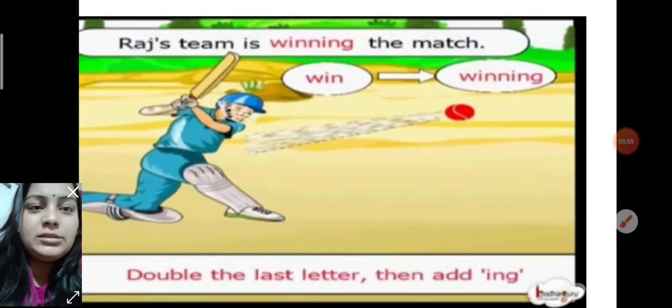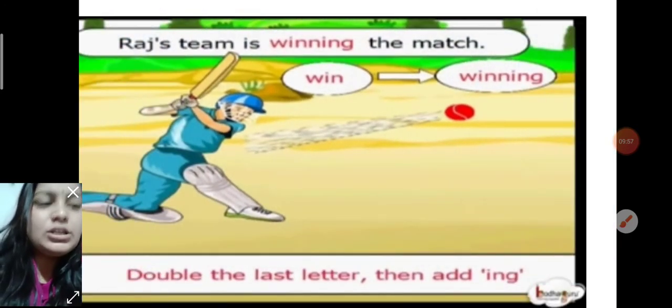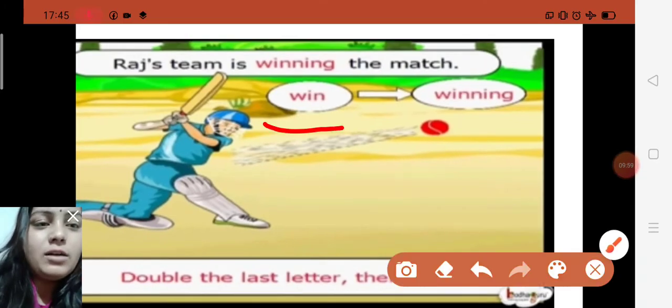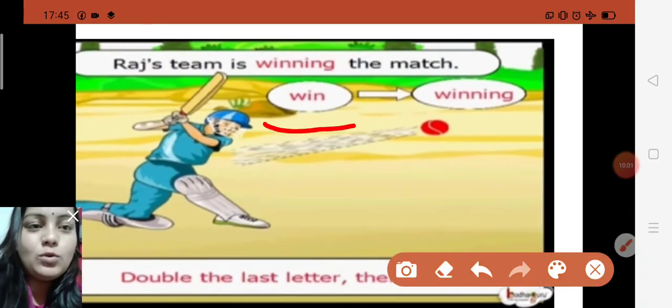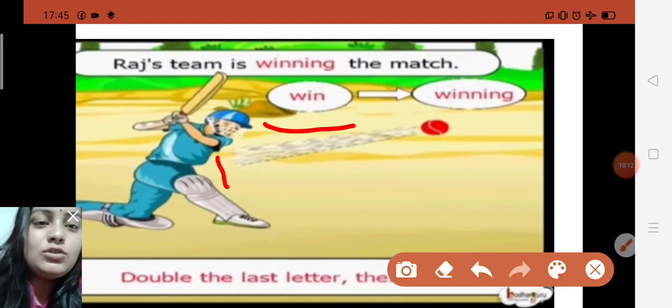Like here, Raj's team is winning the match. So win is a verb. It is showing an action, and the work is happening right now. So while making this verb in continuous form, first you write win.